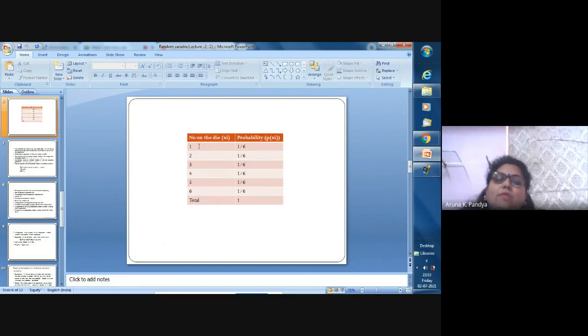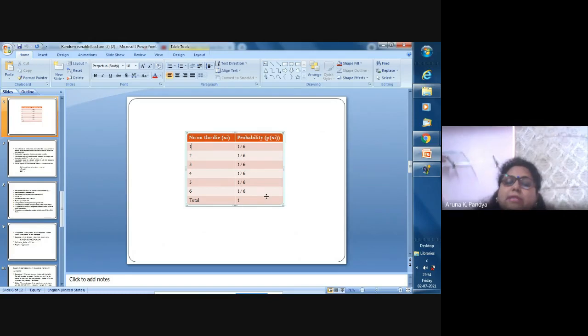Why? Because only one of each number is on the die. Number 1 occurs only one time, so 1 by 6. 2 occurs only one time, so 1 by 6. 3 occurs only one time, so 1 by 6. Likewise, the total is nothing but 6 by 6. Total probability must be equal to 1, and p(xi) must be greater than or equal to 0.